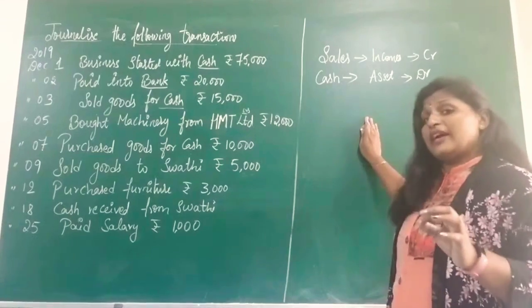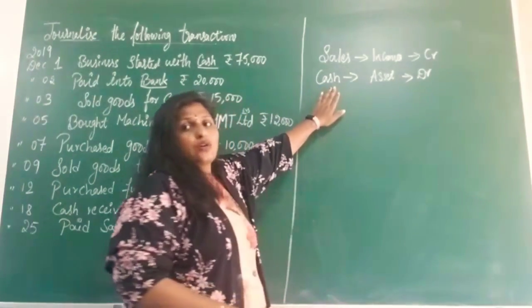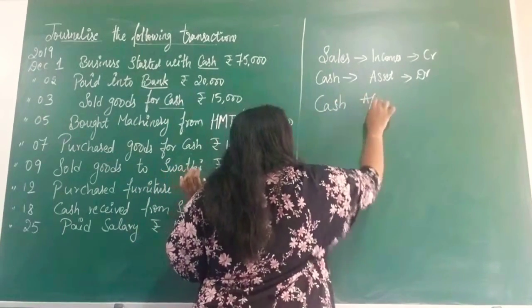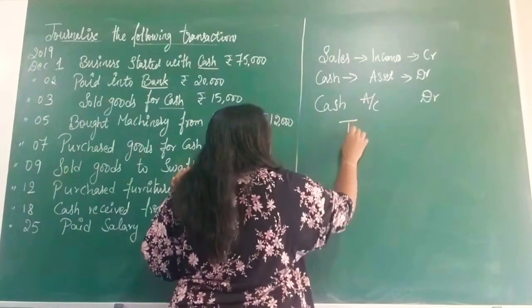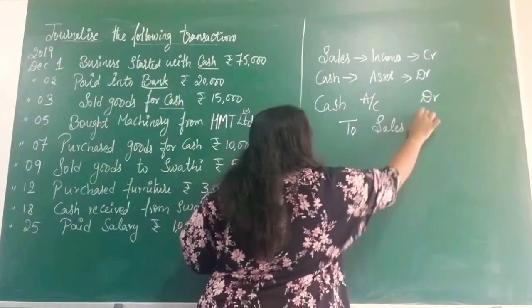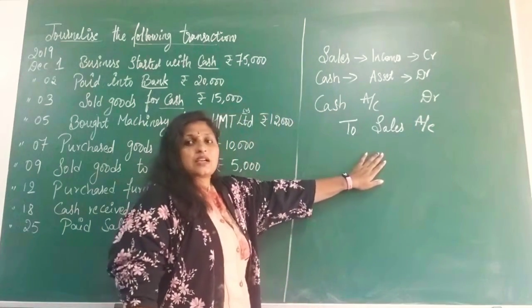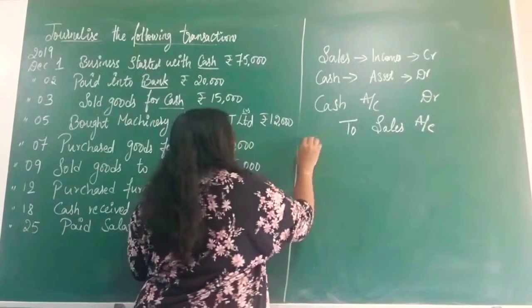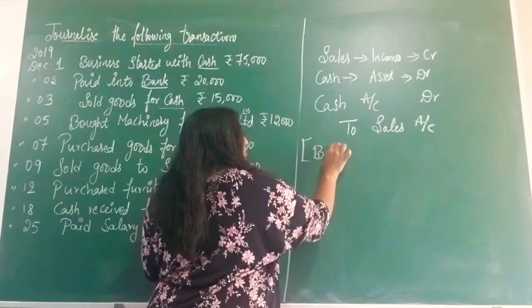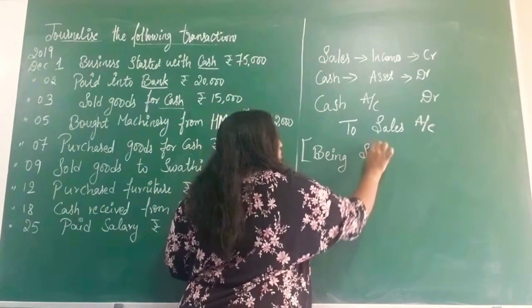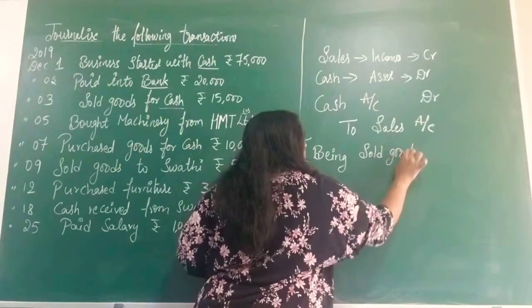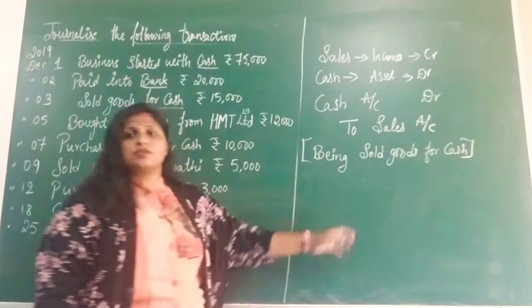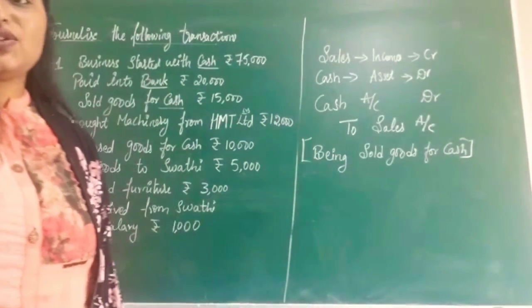So here what will be the entry? Always the debited account should be taken first. Cash account, debtor to sales account. Narration for this: being sold goods for cash. So this will be your journal entry with the narration.